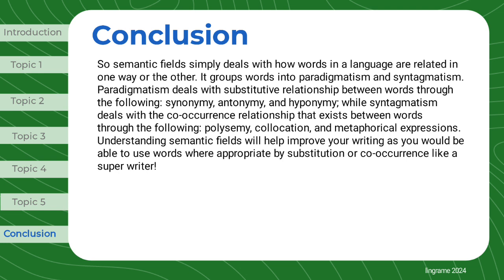So semantic fields simply deals with how words in a language are related in one way or the other. It groups words into paradigmatism and syntagmatism. Paradigmatism deals with substitutive relationship between words through the following: synonymy, antonymy, and hyponymy, while syntagmatism deals with the co-occurrence relationship that exists between words through the following: polysemy, collocation, and metaphorical expressions. Understanding semantic fields will help improve your writing as you would be able to use words where appropriate by substitution or co-occurrence, like a